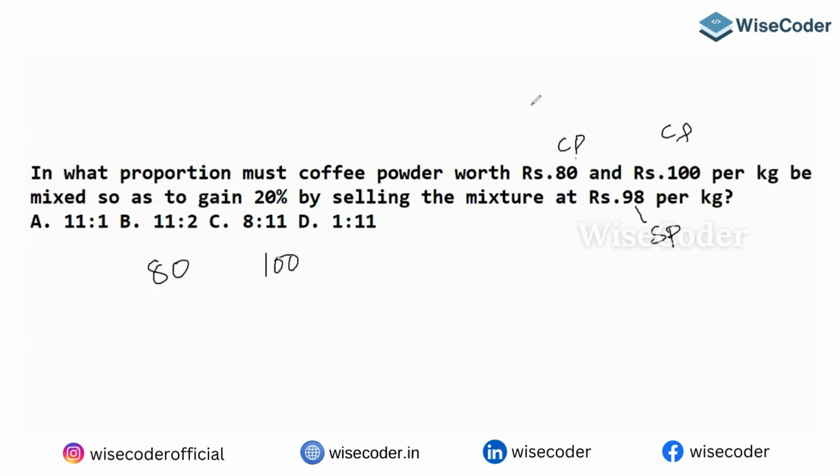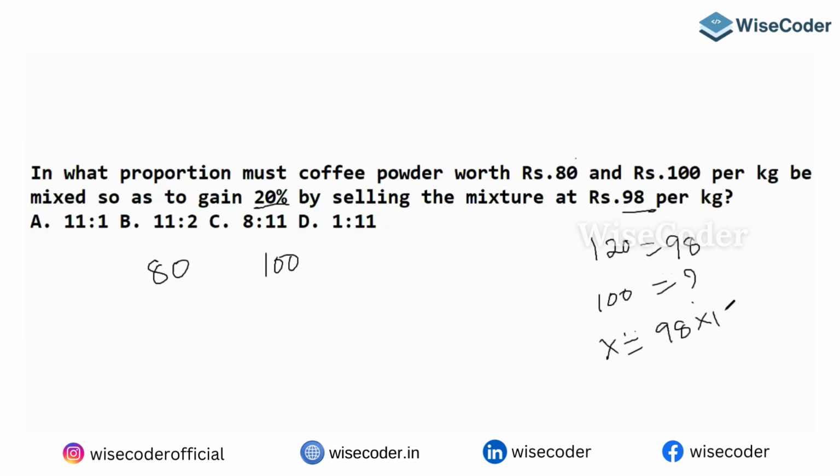Now you should know the basics of your profit and loss. Look here, 98 rupees is the selling price, to gain 20%. So 120% is equal to 98, then 100% is equal to how much? x is equal to 98 into 100 divided by 120.